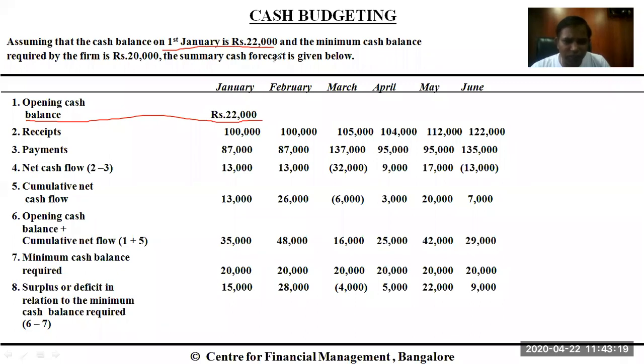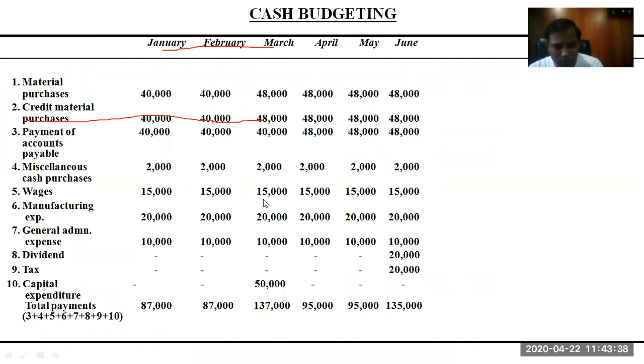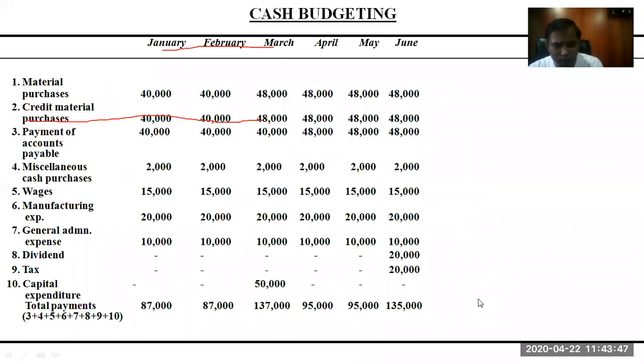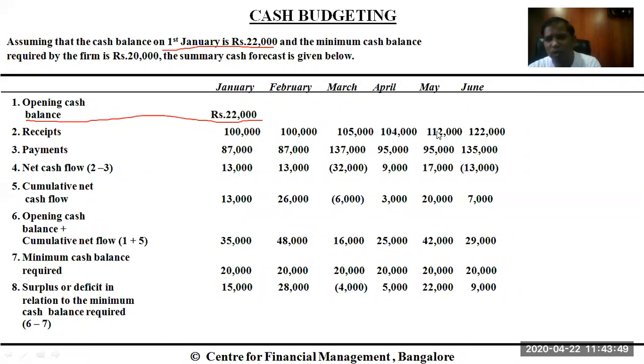After that, if you can recall, we discussed the receipts. The receipts were 1 lakh, 1 lakh, 1 lakh 5,000, 1 lakh 4,000, 1 lakh 12,000, and 1 lakh 22,000. So let's go to the previous slides to check. Yes, these all came from the cash budget receipts book.